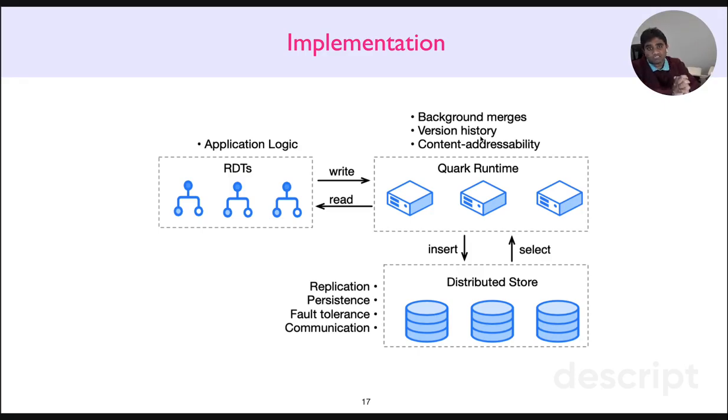One more important optimization we implement is content addressability, which is that all the data structures are laid out on a content addressable store, which maximizes the sharing between various versions of a data structure. So propagating versions on the network involves less overhead because we can propagate only the differences. We have written multiple applications with MRDTs written in this style.